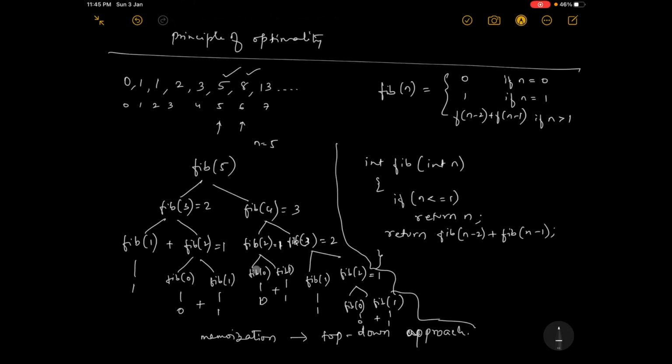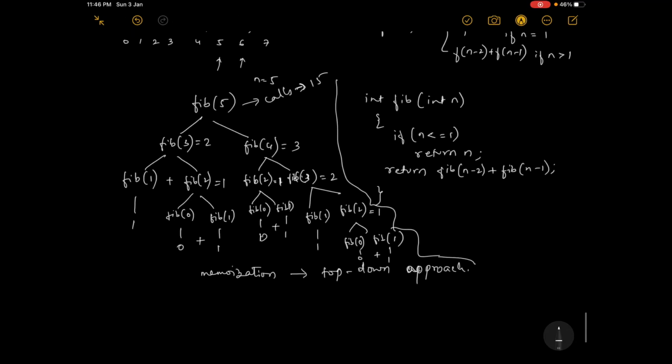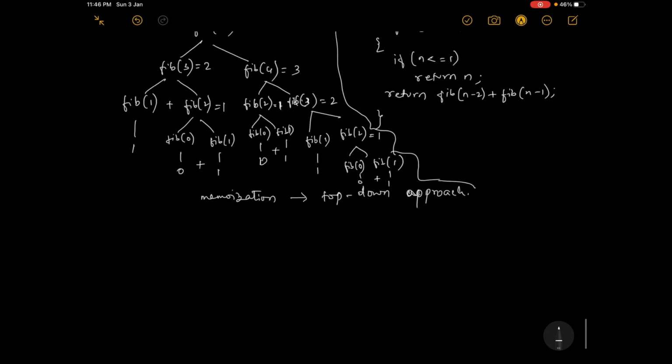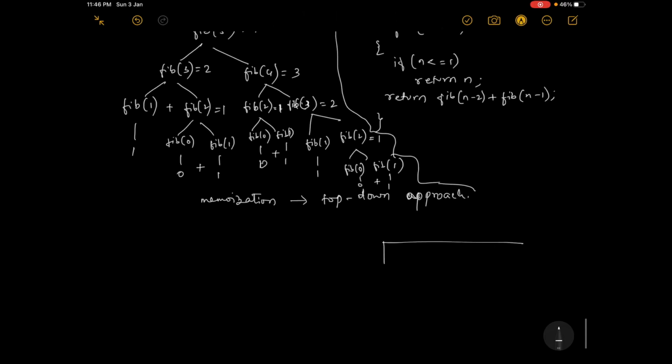You can see how many calls there are for n equal to 5: 1, 2, 3, 4, 5, 6, 7, 8, 9, 10, 11, 12, 13, 14, 15. So a total of 15 calls are there. How many calls is it taking? 15. So we can somehow reduce this. How to reduce it, we'll see.